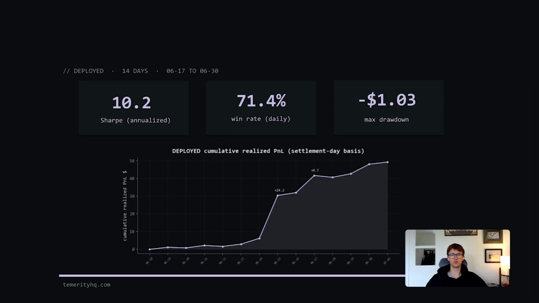Annualized Sharpe ratio is slightly over 10, which is extremely good. Daily win rate, a little over 70%. Max drawdown is quite low relative to cumulative realized P&L of around $50. These numbers are highly encouraging, but as you can see, largely driven by one or two really good days. And we will get into a more detailed discussion of what these numbers actually mean later in the video.